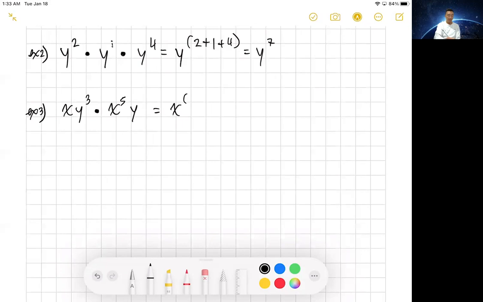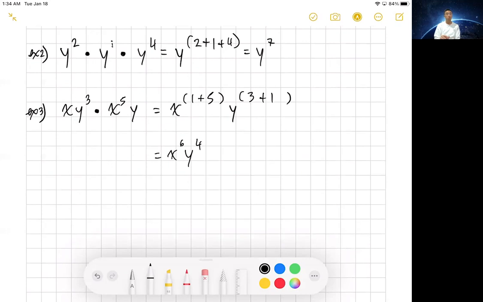So, the x's with the x's, the y's with the y's. Now, again, this x has an exponent of 1. So that should be 1 plus the x to the fifth, which is the 5. The y, the first one has an exponent of 3. The second one has an exponent of 1. So at the end of the day, you should have x to the 6th, y to the 4th.